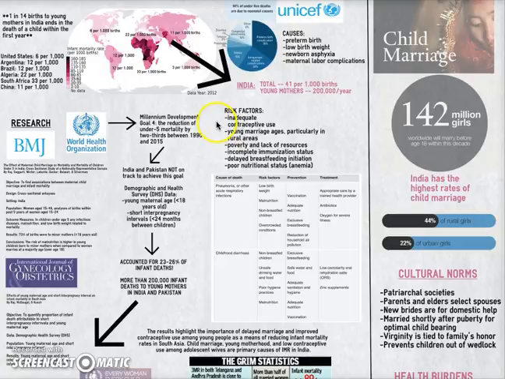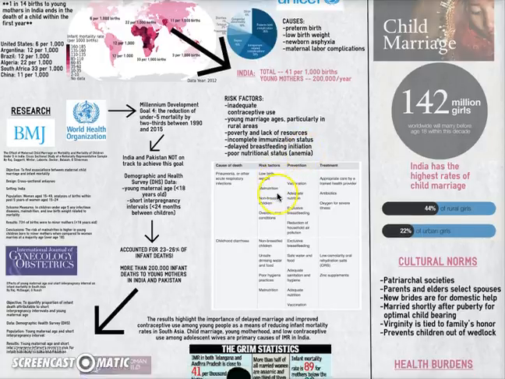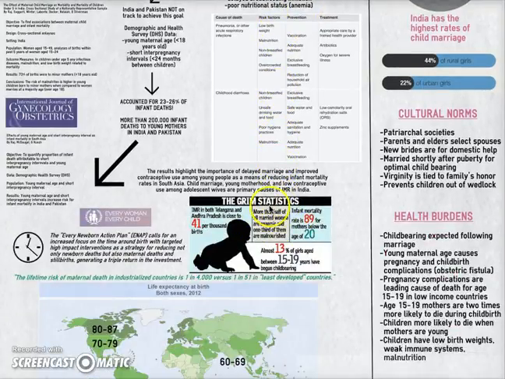Now, in terms of risk factors, inadequate contraceptive use or just inaccessibility to contraceptives, the young marriage ages, particularly in rural areas, being impoverished and having a lack of resources, incomplete immunization statuses of both the mothers and then the children when they're born, delayed breastfeeding initiation, and poor nutritional status of the mothers. They actually found that over half of all married women in India are anemic and 1/3 are malnourished.